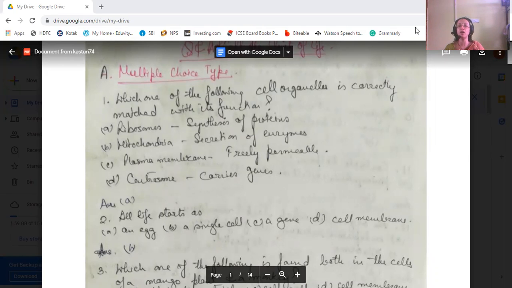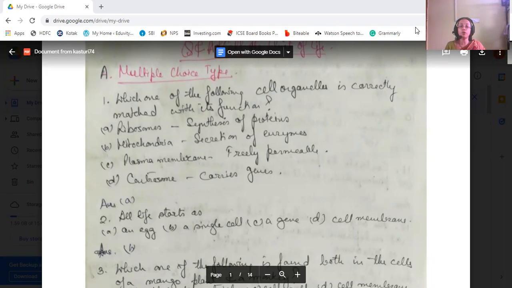The second one, mitochondria matching with secretion of enzyme, is wrong, because it is a powerhouse. That means it produces energy. Then plasma membrane is not freely permeable, it is a semi-permeable membrane. So that is also not correct. Then centrosome is not the carrier of genes. Centrosome helps in cell division. So this is also not correct. So the first option is the correct one.